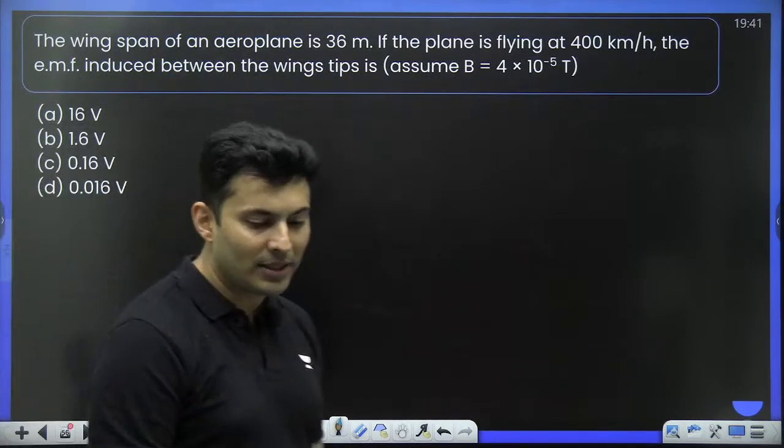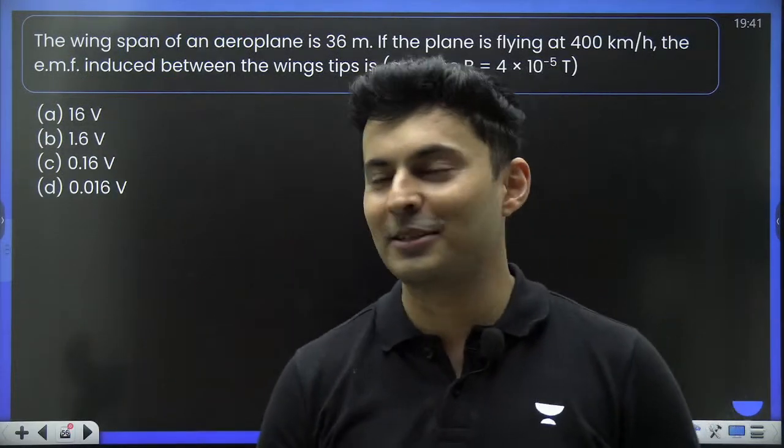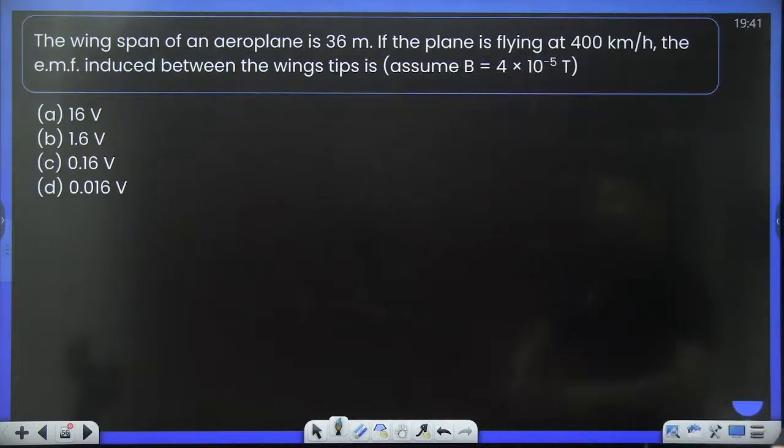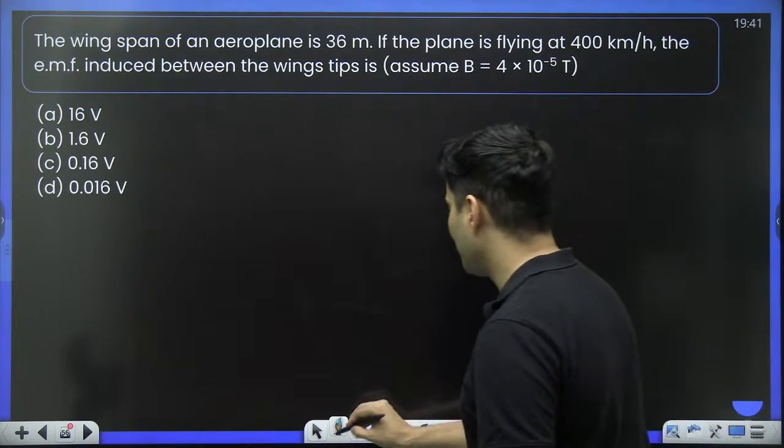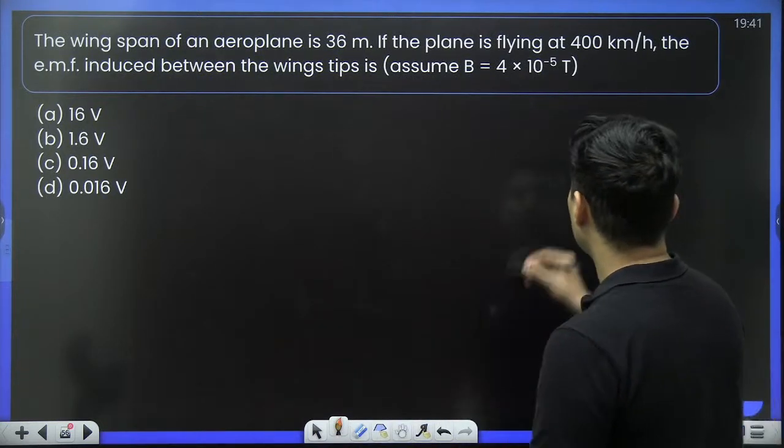Let's start with some questions coming up on your screen. Here is the first one. The wingspan of an aeroplane is this much, the plane is flying this much, induced EMF is how much? Okay, let's try to think about this.